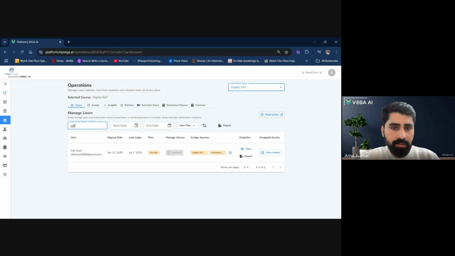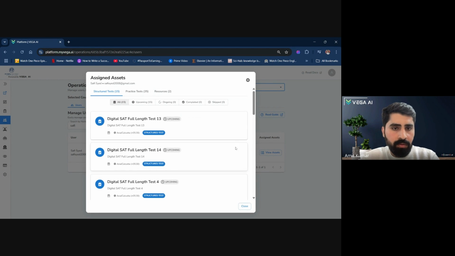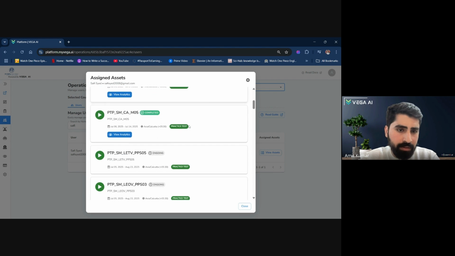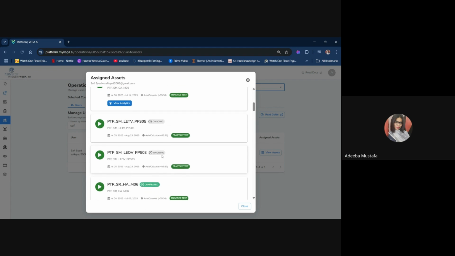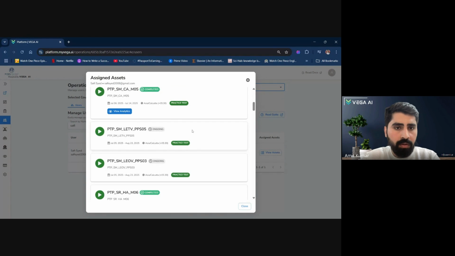Click on view assets. If any is incomplete or skipped, you can see their status as well, and there are links to resume and view analytics. So these are incomplete and this is complete. Scroll up.